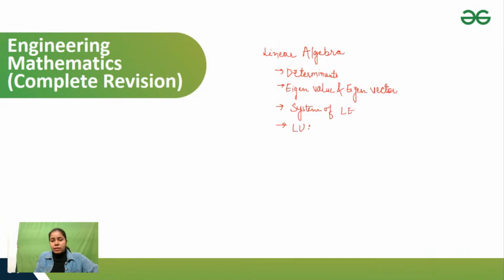These four topics are very important. There are many more topics, but these four topics play a crucial role in the GATE exam. So just let me know, guys, in linear algebra, does anybody have any question regarding this topic?